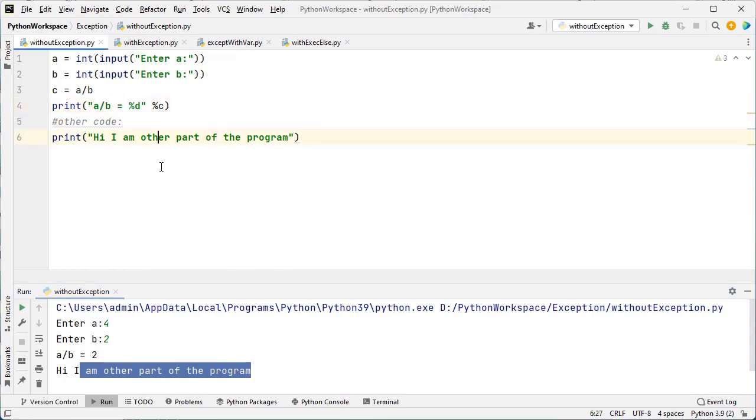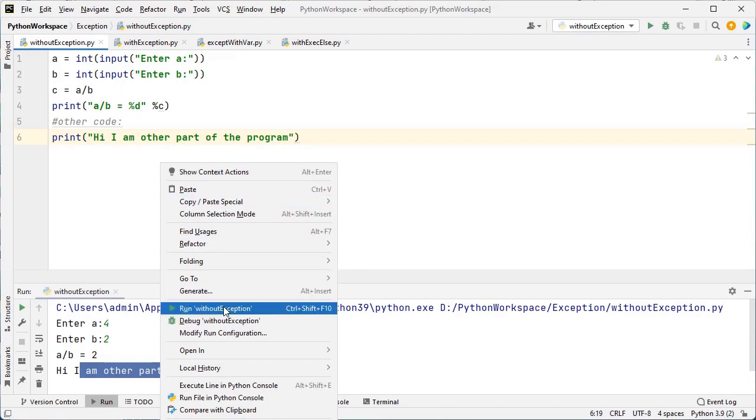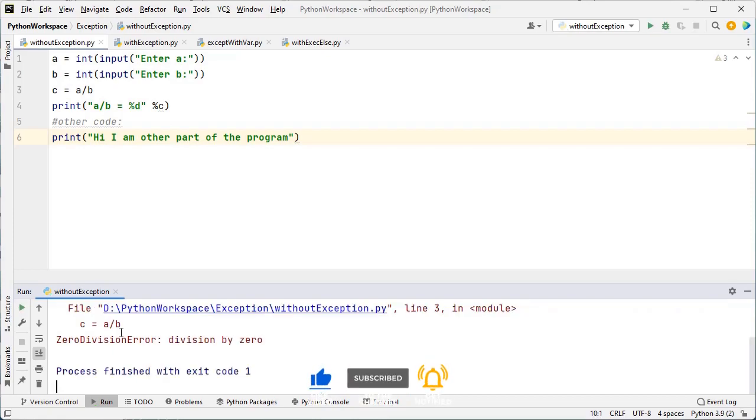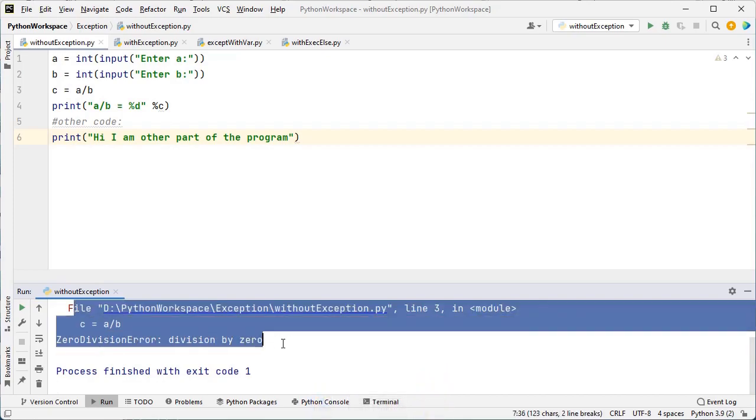Let me execute this program again. Now I give A as 4 and B as 0. Now what will happen? Here 4 divided by 0 gives infinity, isn't it? So what error will we get? Division by zero error. So what is this? This is a runtime error.